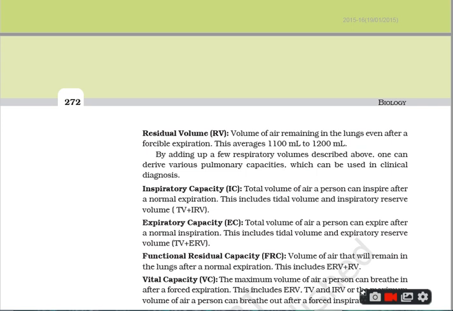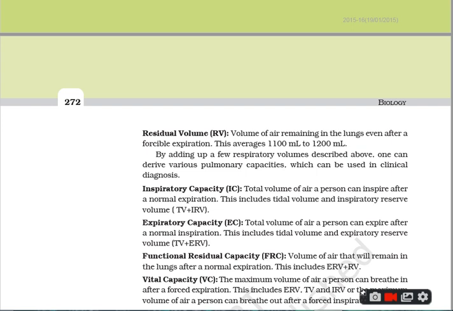It includes tidal volume and inspiratory reserve volume, that means TV plus IRV. TV is tidal volume and IRV, I explained just previously, is the inspiratory reserve volume.